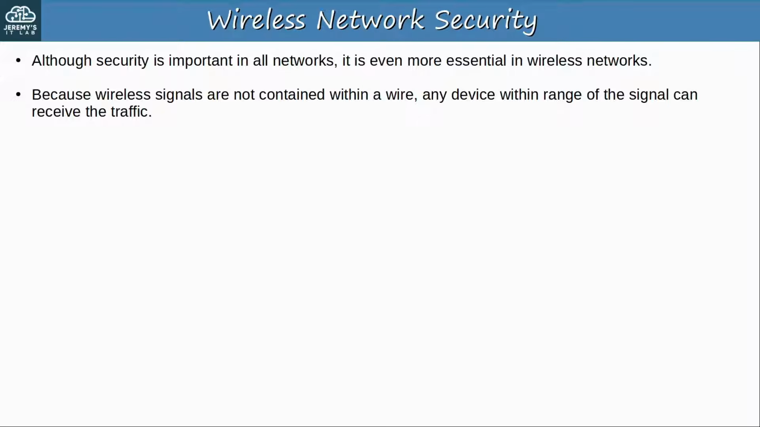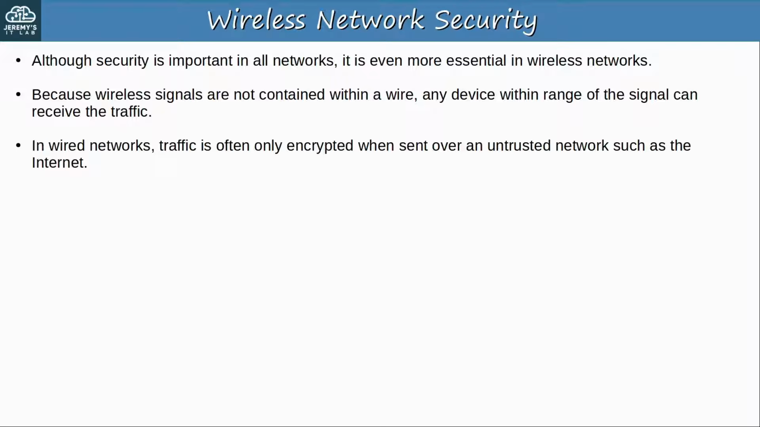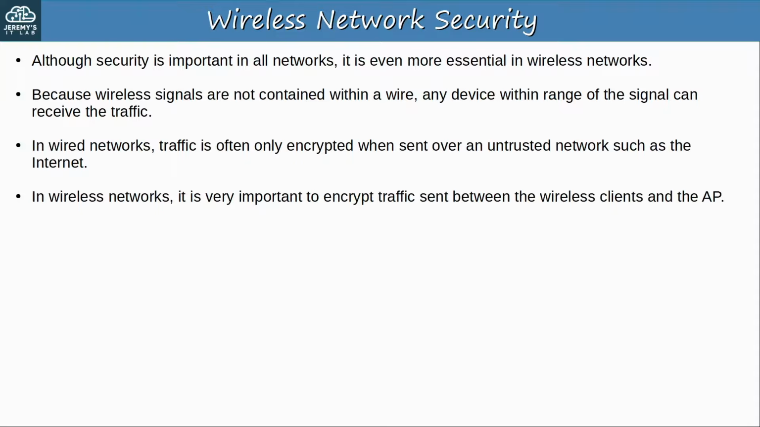In wired networks, traffic is often only encrypted when sent over an untrusted network such as the internet. You usually don't encrypt wired traffic within the LAN, for example. But in wireless networks, it is very important to encrypt traffic sent between the wireless clients and the AP. That's because, as I said before, any device within range of the signal can receive the traffic, but we want to ensure that only the intended recipient or recipients can read it.